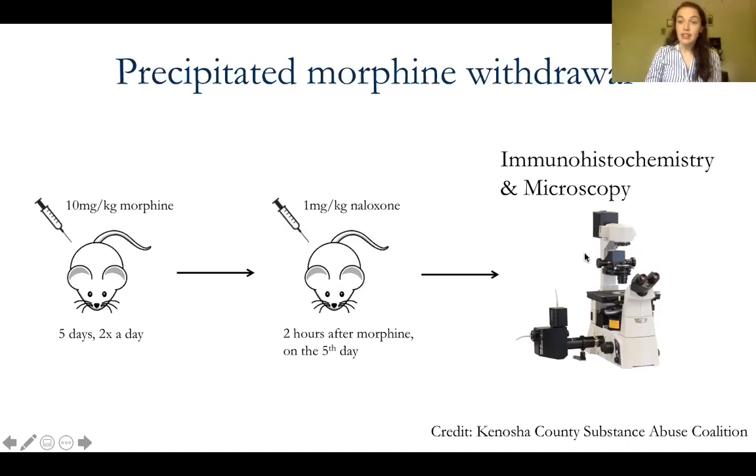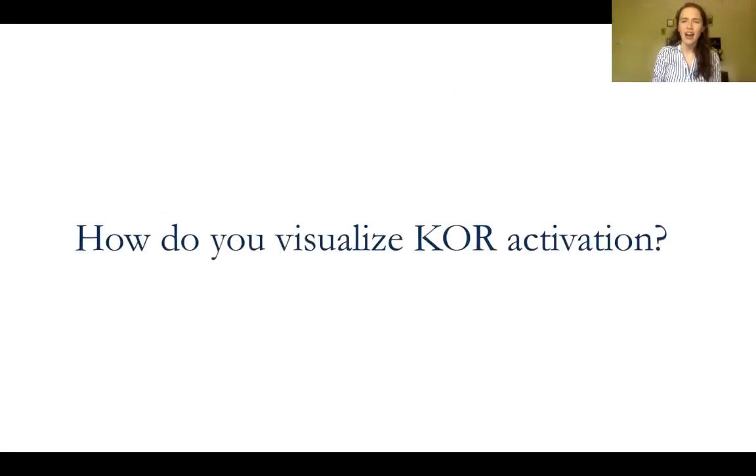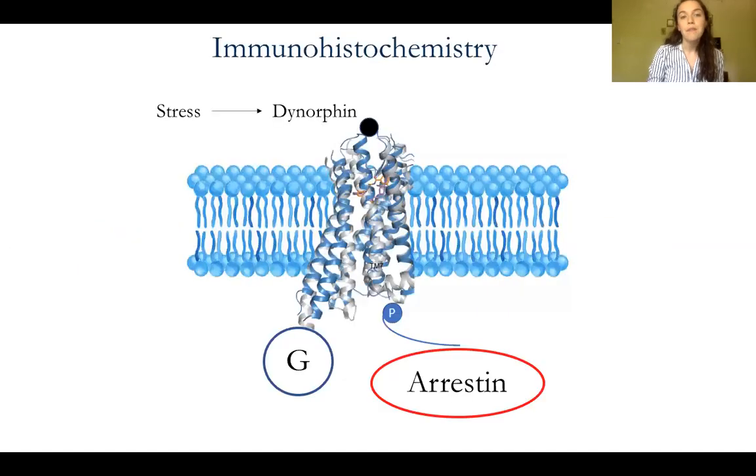We take the brains of the animals that have undergone morphine precipitated withdrawal and do immunohistochemistry and microscopy to examine at the molecular level what's occurring. So we want to investigate, is there kappa opioid receptor activation in response to morphine precipitated withdrawal? You may be wondering, how do you visualize the kappa opioid receptor activation? Well, to review, stress from this precipitated morphine withdrawal is going to cause dynorphin to be released. Dynorphin will bind to the kappa opioid receptor.